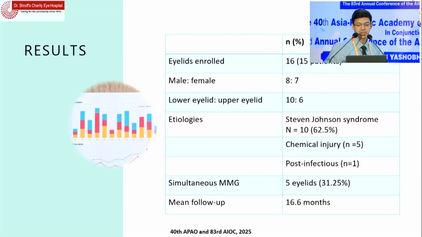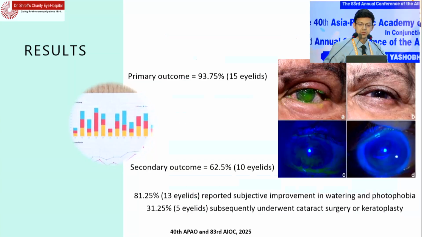We enrolled 16 eyelids of 15 patients with no sex predilection, and we saw that the lower eyelid was involved more, as it is less robust than the upper eyelid. SJS was the most common pathology, and simultaneous MMG was done in 5 eyelids. A mean follow-up of 16 months was carried out. We achieved the primary outcome in 15 eyelids, that is 93%, and the secondary outcome, improvement in grading of the ocular surface, was achieved in 10 eyelids. Eight patients had subjective improvement in watering and photophobia after the procedure.